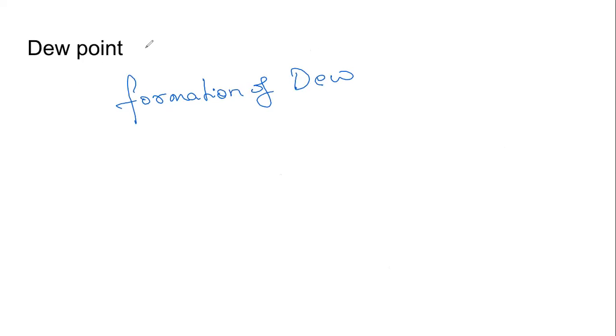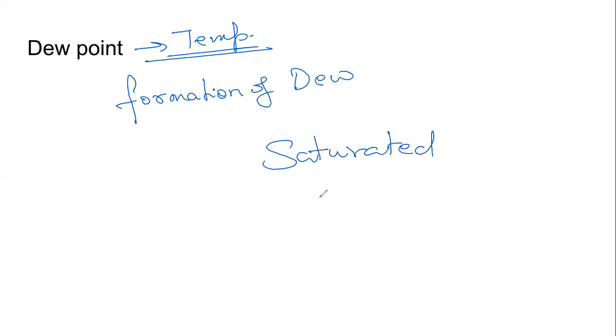It is the temperature. It's called the dew point. So dew point is a temperature. And depending on dew point, depending on how much water vapor is in the air, we call it saturated or unsaturated.